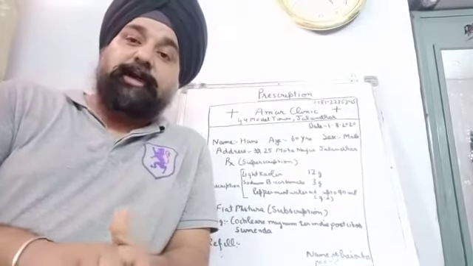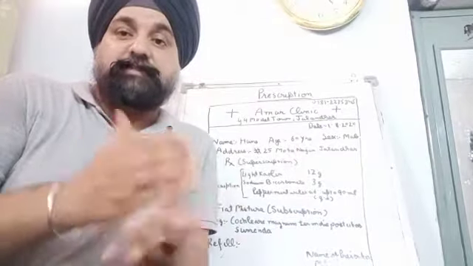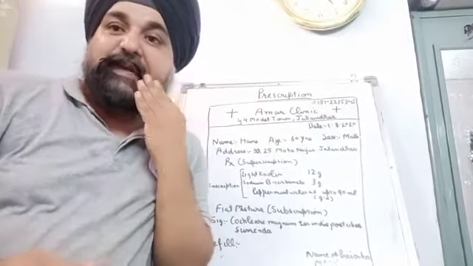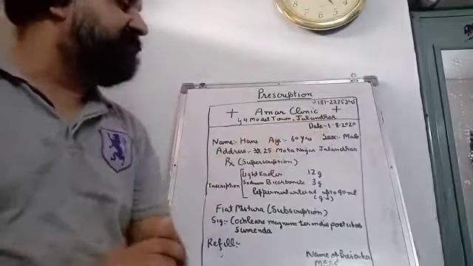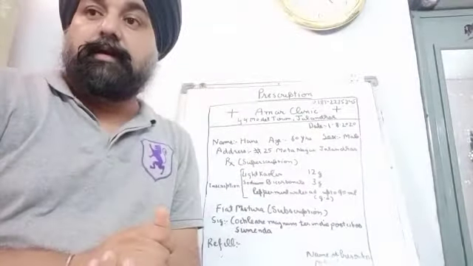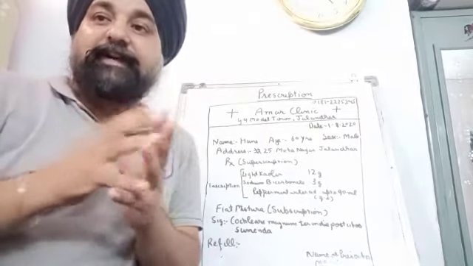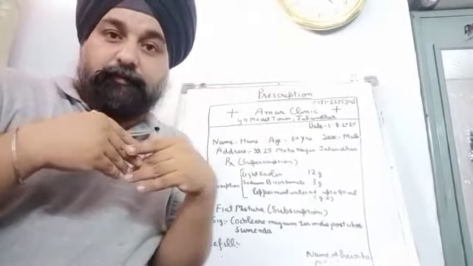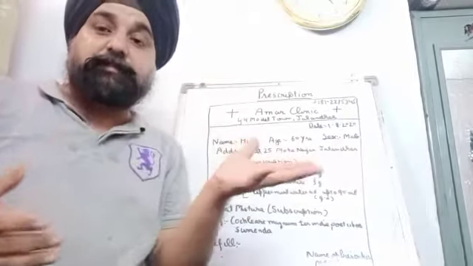So in order to avoid this, we should firstly write the date. It is of course written by the prescriber. Then is name, age, sex as well as address of the patient. These are written in order to identify the prescription, for which patient this prescription was given.